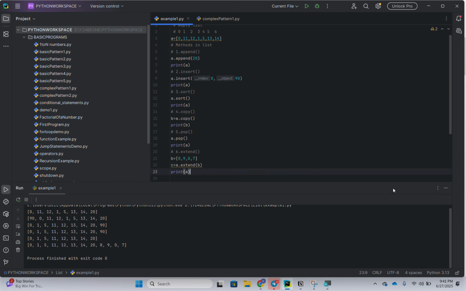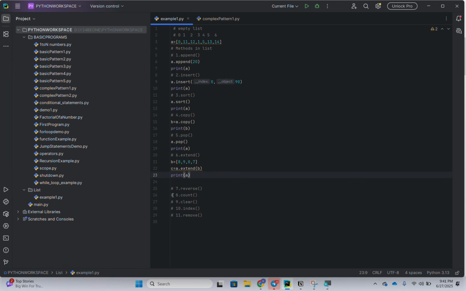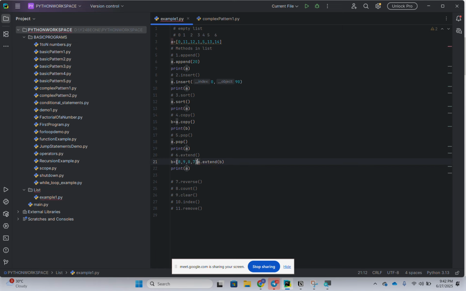This extend function works like this. By the extend method, I'm extending the array.